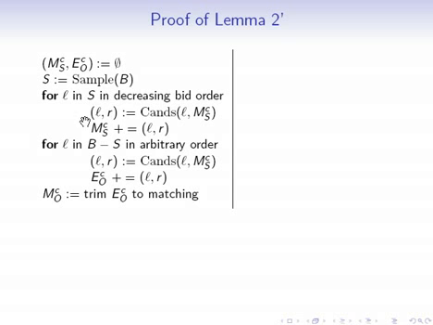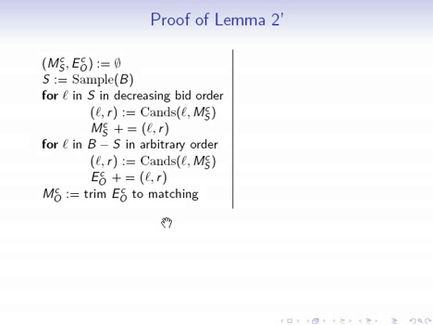Then we're going to process the bidders outside of the sample in an arbitrary order. We're going to look at the candidate edge for each bidder, and we're just going to put it in an edge set. So this edge set is going to be all of the candidate edges that are outside of the sample. And then all that we do at the end is take this edge set and trim it down into a matching. So let's see what that means.